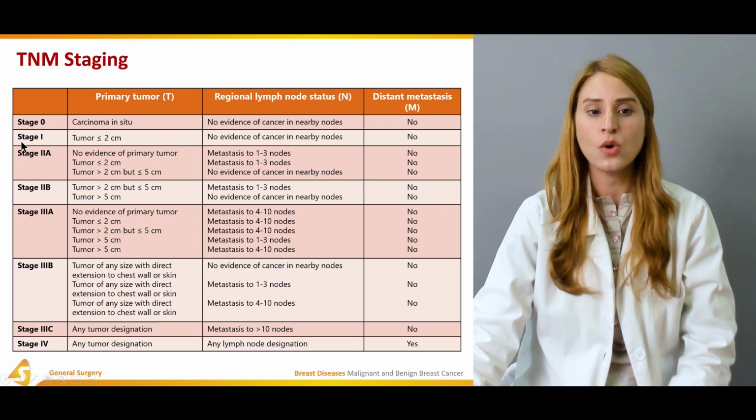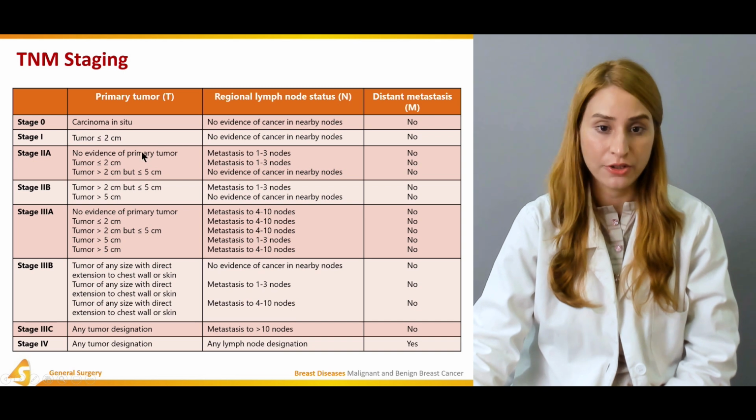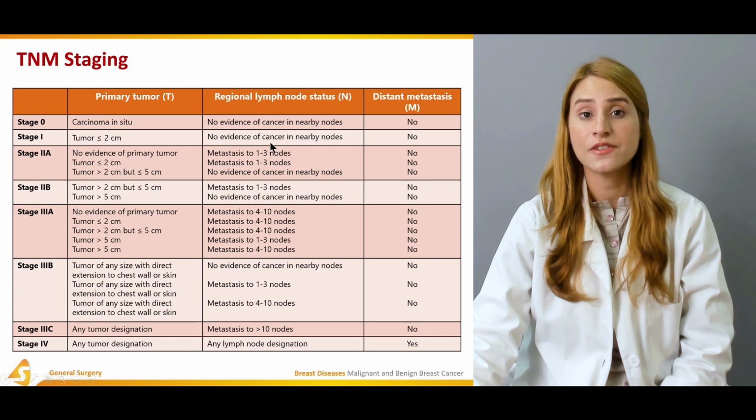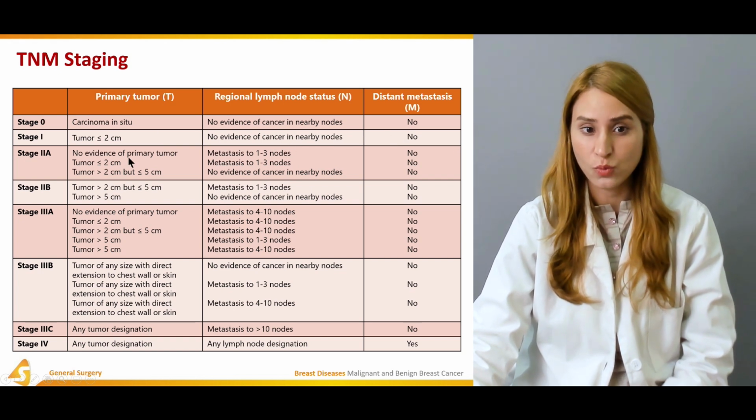What happens in stage 1? The primary tumor is less than or equal to 2 centimeters. So this is stage 1, and there's no evidence of cancer in nearby nodes, and there's no distant metastasis. This is stage 1, right?